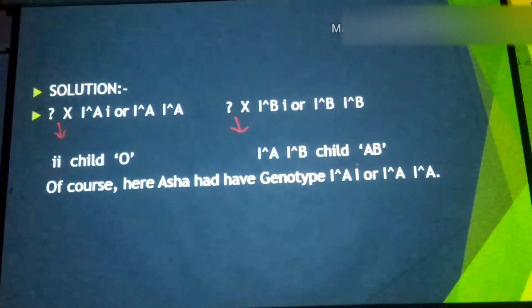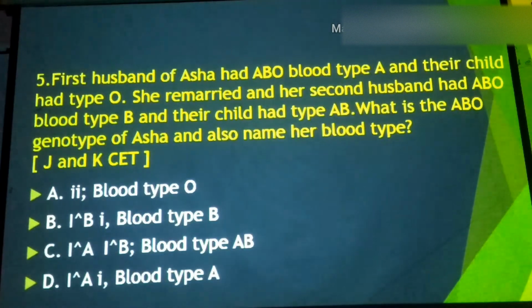It means whenever she had blood group A, then and only then could the O type child from the first husband and the AB type child from the second husband have been possible. Hence the correct option is D. The fourth option is correct.